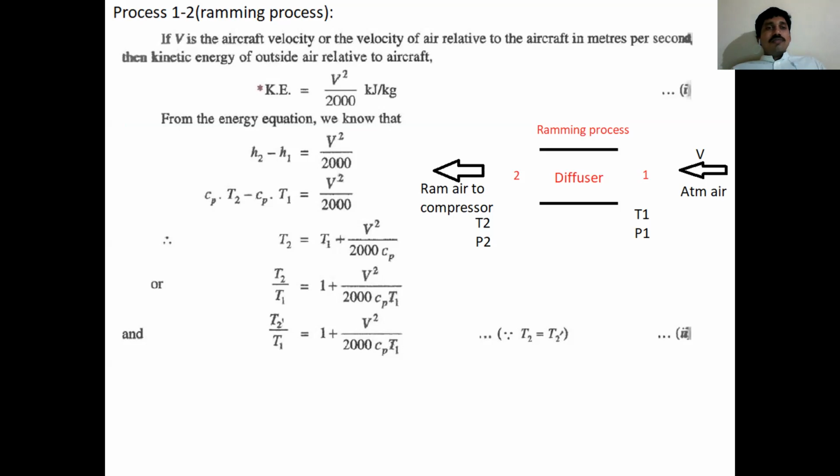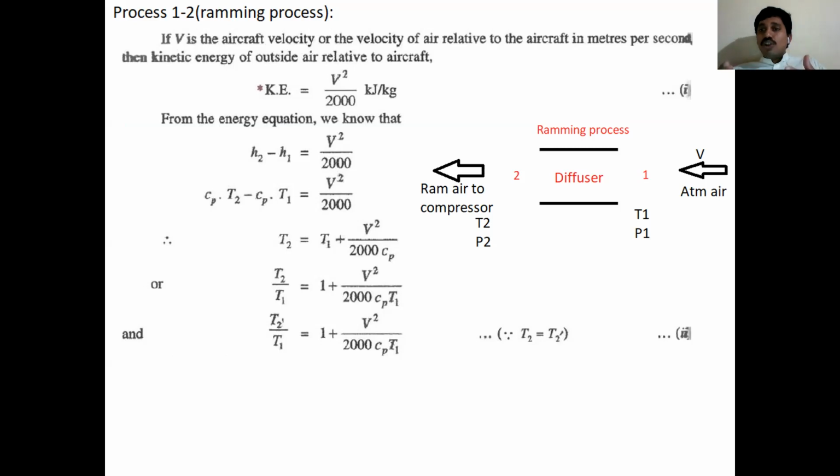The kinetic energy at the entrance at section 1 is, generally, kinetic energy in joules per second, half m v square, where m is mass and v is velocity. In kilojoules per second, half m v square by 1000, so m v square by 2000.